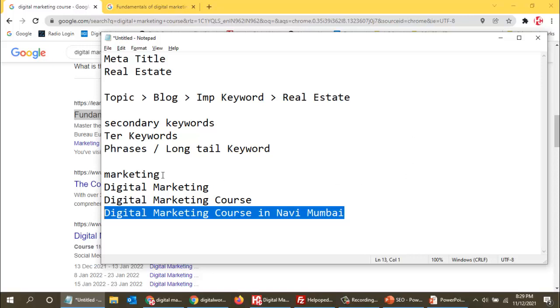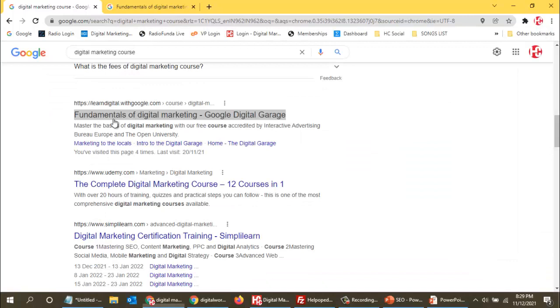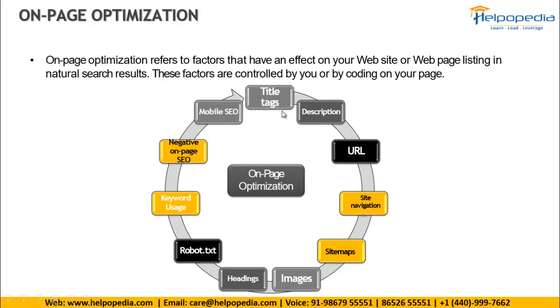So this is what we had to understand, how the keywords have to be used. Now we know that this is the main keyword of the topic that we are writing. Say suppose this is the page Fundamentals of Digital Marketing. Over here we are learning something about digital marketing, so the main keyword would be digital marketing, right? So in this slide, what we are seeing is title tags.